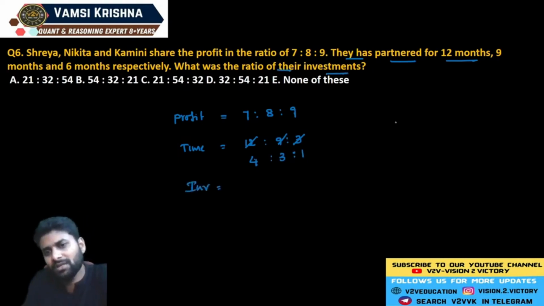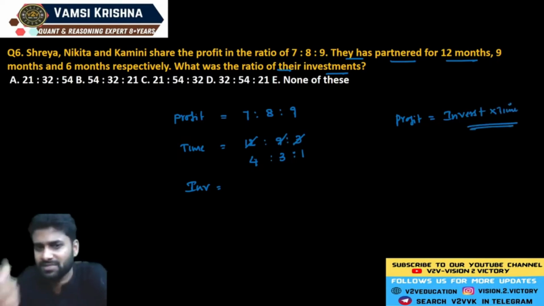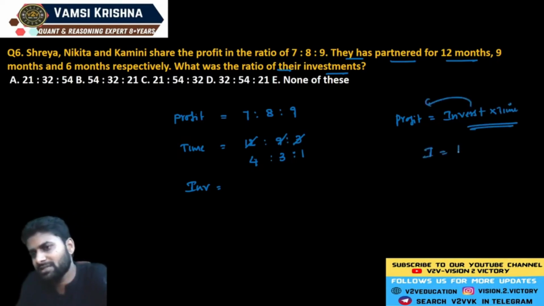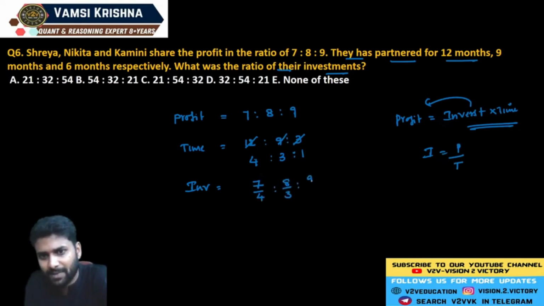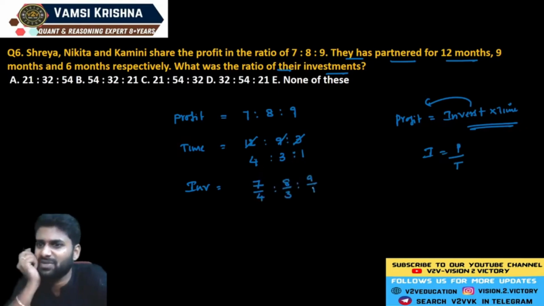Now you already know that in any business, profit is calculated with the help of two parameters: the investment of that person multiplied by the time period. These two parameters decide any person's profit in the business. But we need investment. Investment means profit divided by time period. So profit by time: 7 by 4, divided by 8 by 3, divided by 9 by 1. That is the respective ratio.